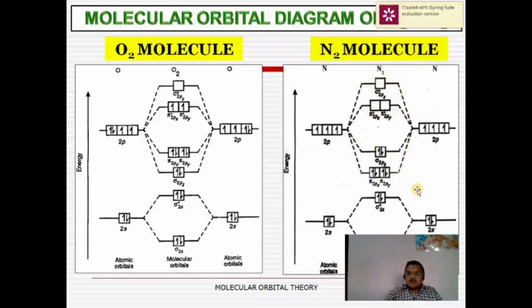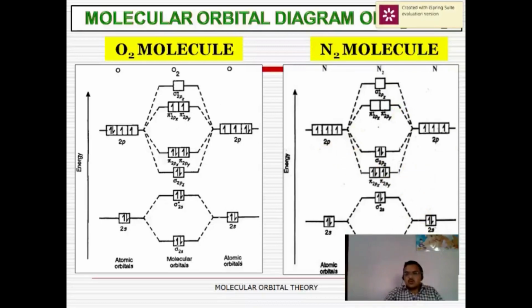What is meant by bond order? Bond order is the number of electrons present in bonding molecular orbitals minus the number of electrons in antibonding molecular orbitals, divided by 2.